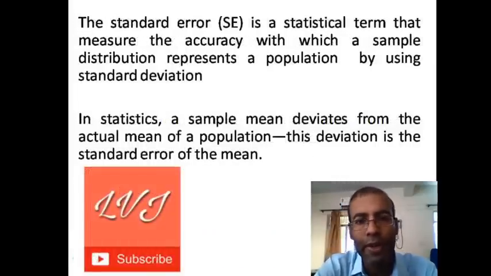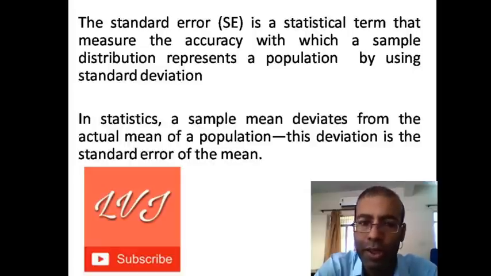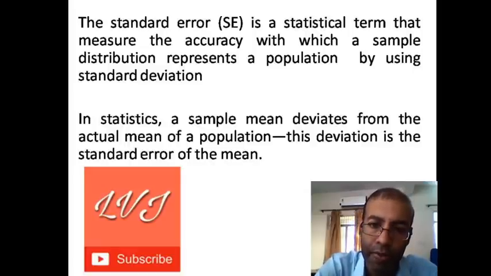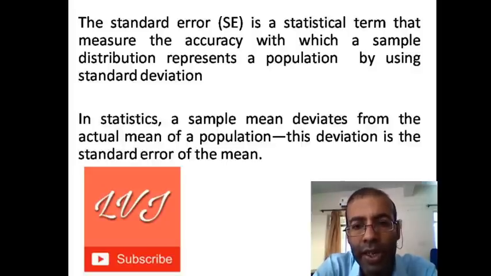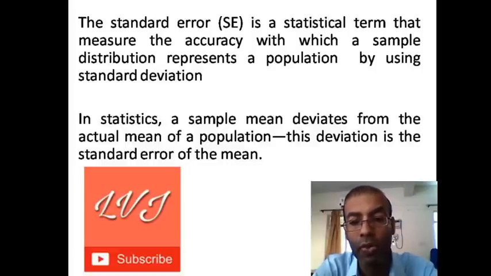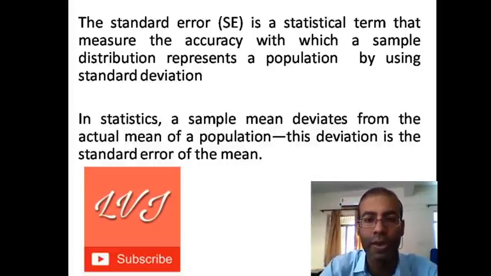The standard error is a statistical term that measures the accuracy with which a sample distribution represents a population by using a standard deviation. In statistics, a sample mean deviates from the actual mean of a population. This deviation is the standard error of the mean. Later on, this will be more clear. I will use certain examples for making these things clear.